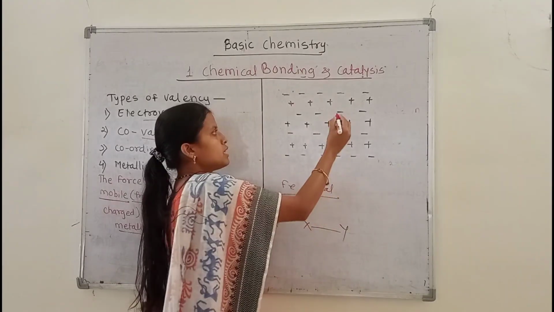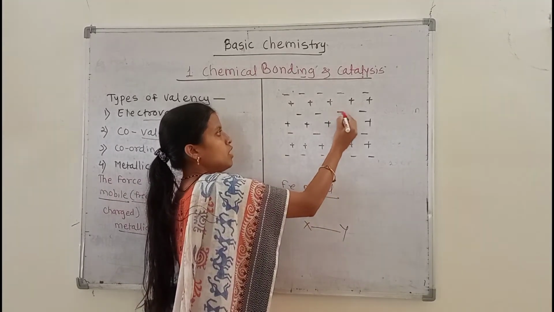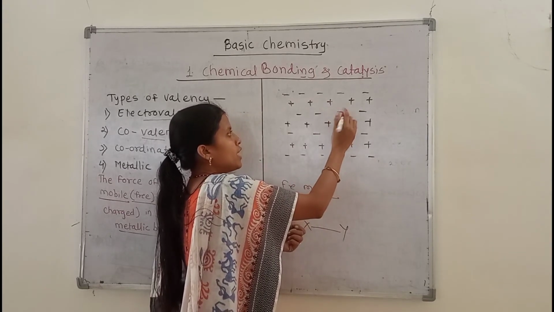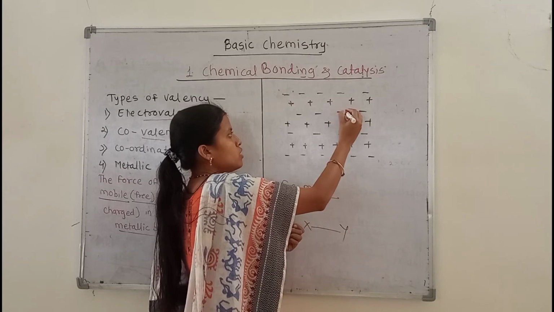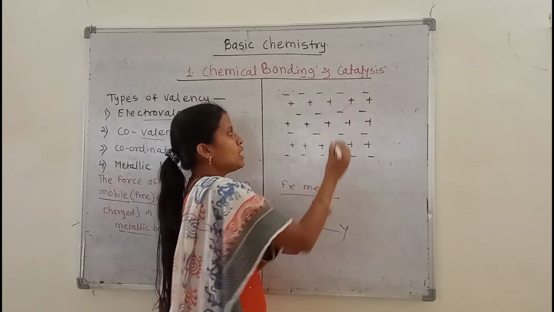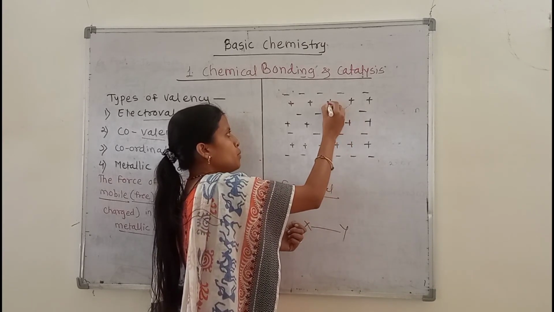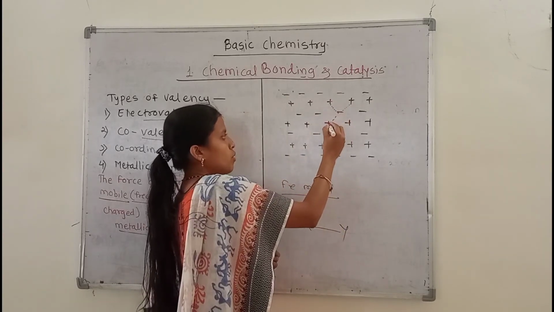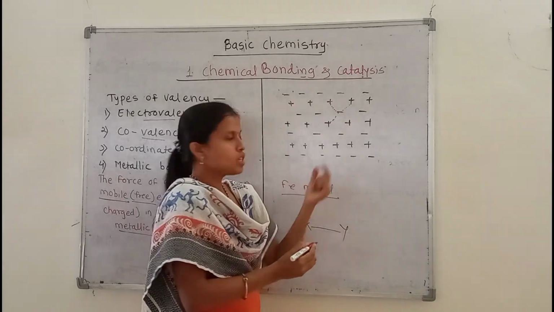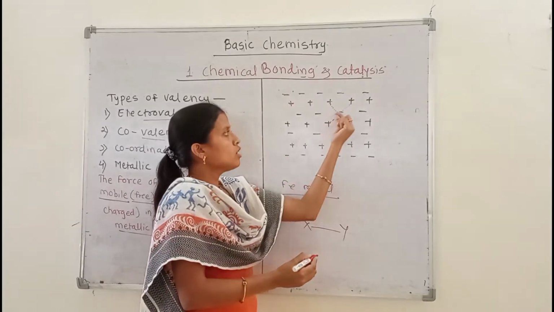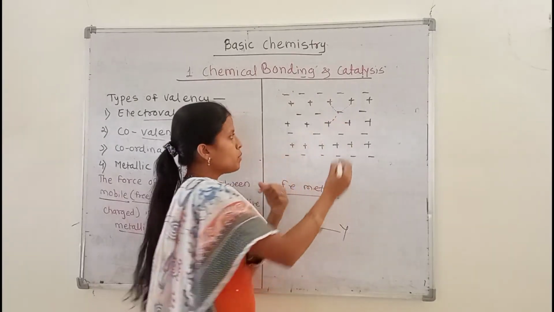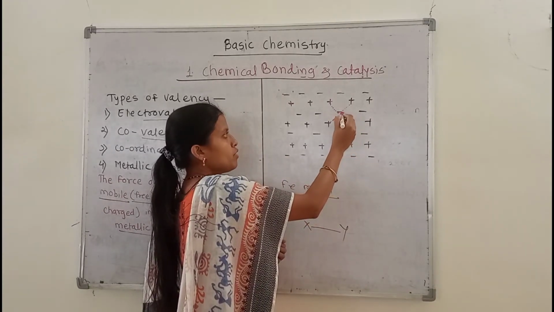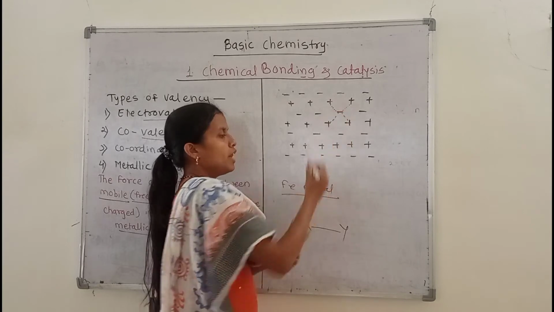These electrons attracted towards the positively charged nucleus also have a force of attraction toward the nucleus on the back side, and the positively charged nucleus also has a force of attraction toward these electrons.